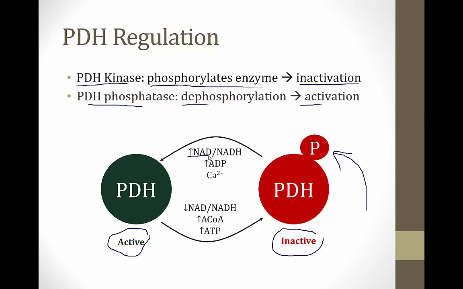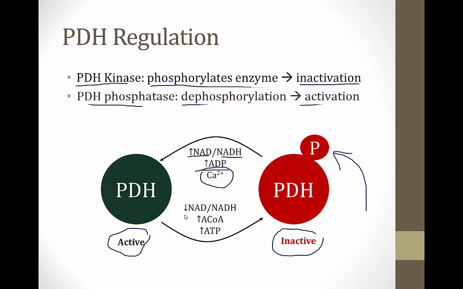When there is a high level of NAD relative to NADH, that will activate the enzyme, because by synthesizing acetyl-CoA, NADH can be synthesized by the TCA cycle. When there's a high level of ADP, this means the cell needs energy, so that will also activate the enzyme so that acetyl-CoA can enter the TCA cycle. And then finally, calcium is an important activator, especially for skeletal muscle, so that when you begin exercising, this enzyme will become active and feed into the TCA cycle.